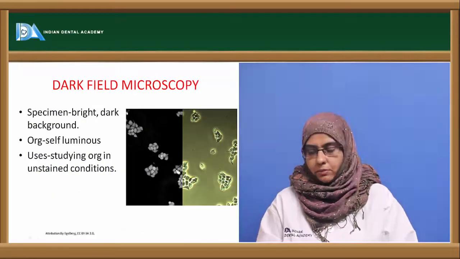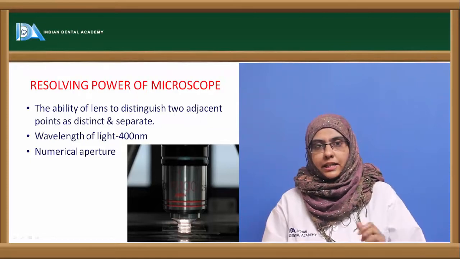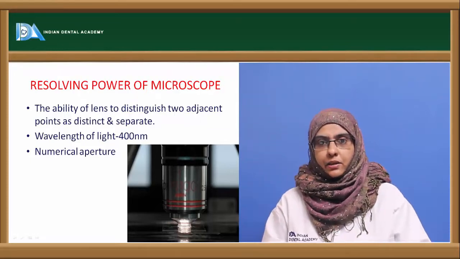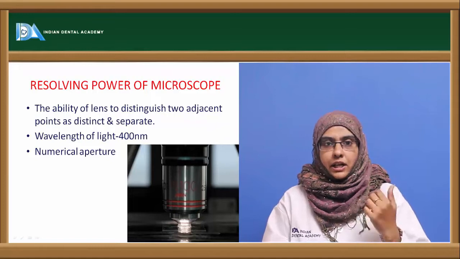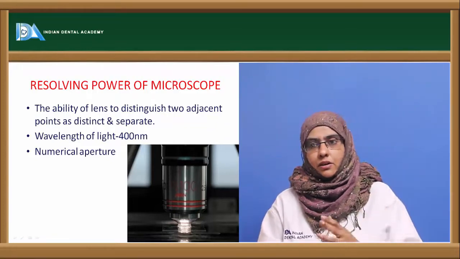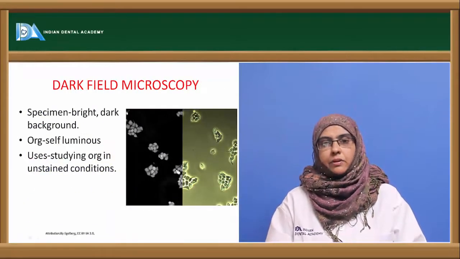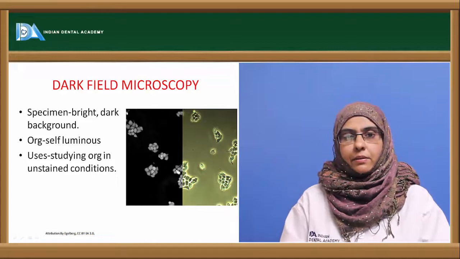So this is about the bright field microscopy, where you can see the organism against an illuminated background, and the organisms are usually colored to bring out a contrast between the surrounding and the organism. The next important type of microscopy is dark field microscopy.